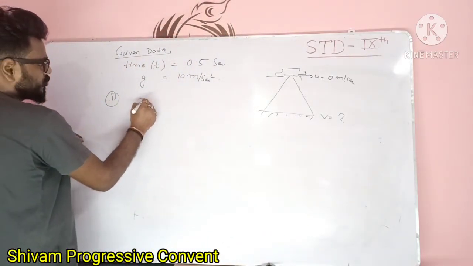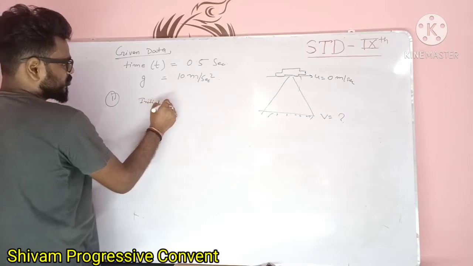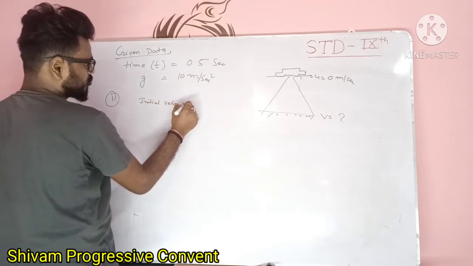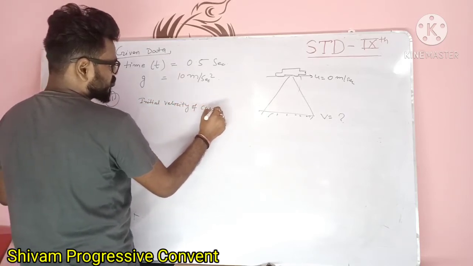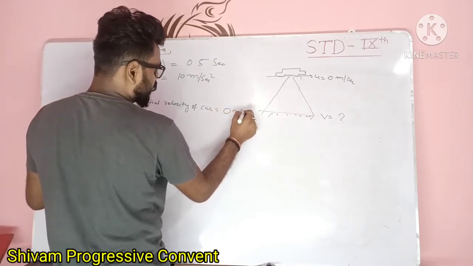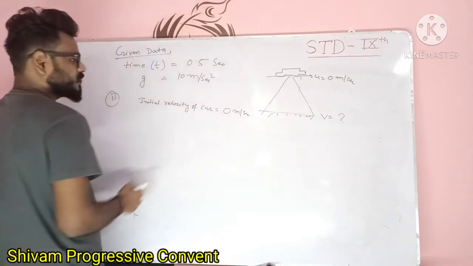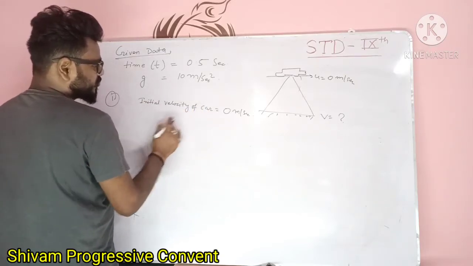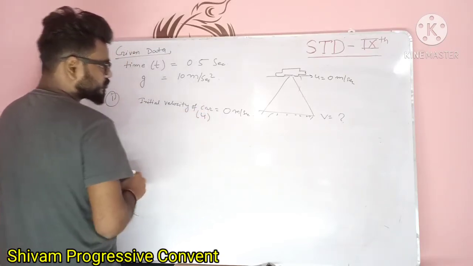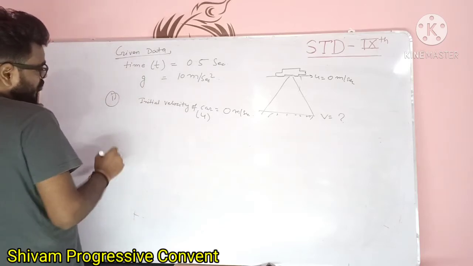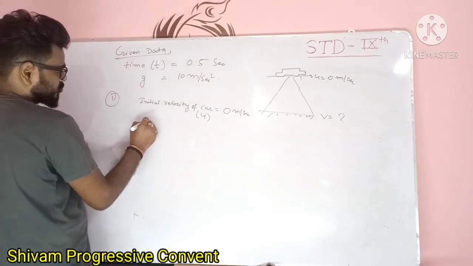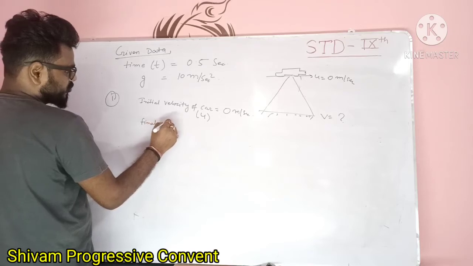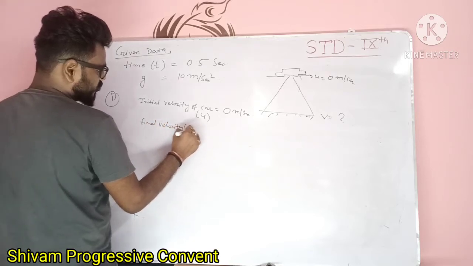The initial velocity of the car is equal to 0 meter per second. Because nothing is given, you have to consider the initial velocity as zero. And what is the representation of initial velocity? Small u. And you have to calculate the final velocity, capital V.